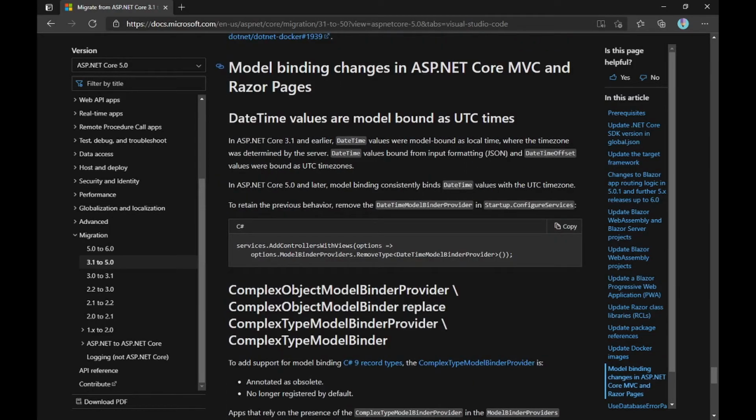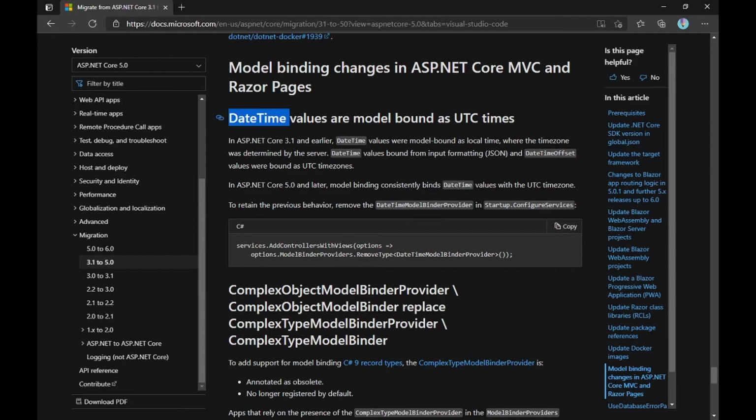Now they have made some changes in model binding. Okay, this change is mostly related to date time. What happens in .NET Core 3.1 is your date goes as it is. Suppose you are in India and your server is in India itself. If you are sending 12 p.m. to the server running your code, your code will take the date and keep it in local time, converting it always to local time. So if you're sending 12 p.m. to an Indian server running your C# code, your time will be 12 p.m.